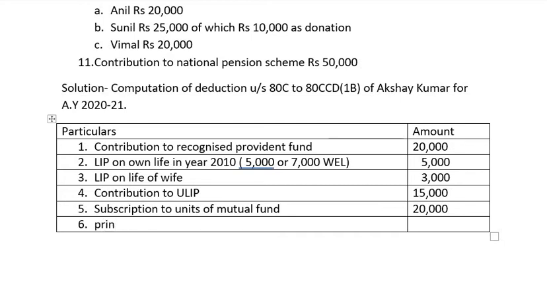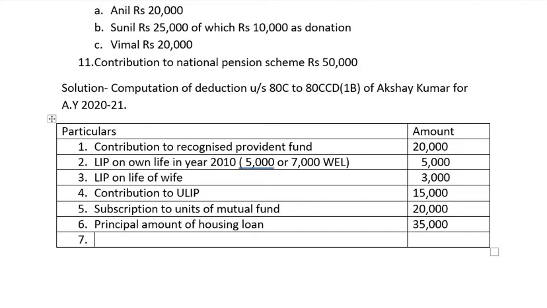So, principal amount of housing loan, only principal amount is 35,000. Interest is 65,000, but we are not taking interest. Coming to next,